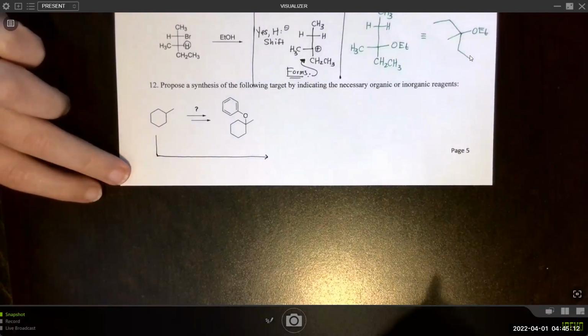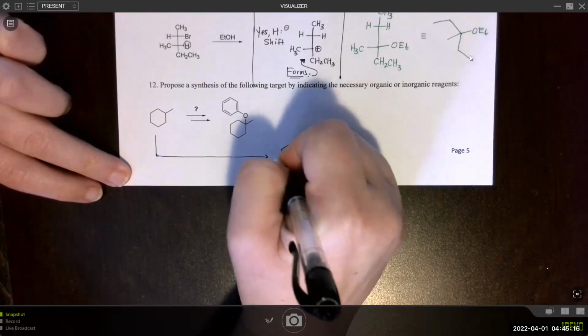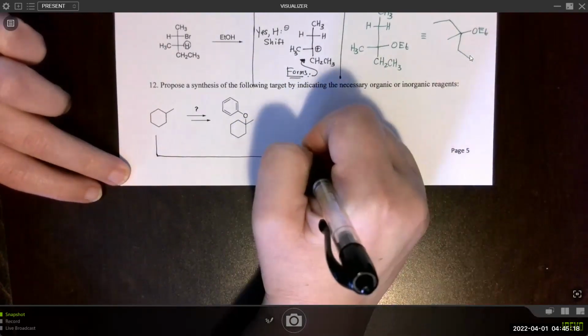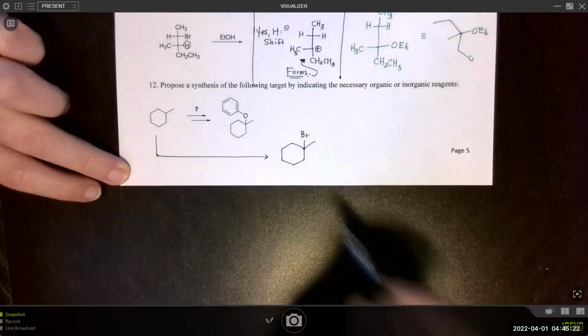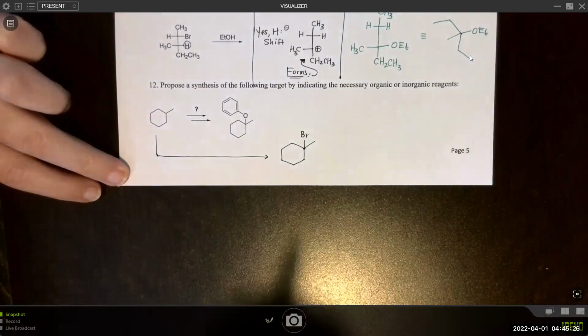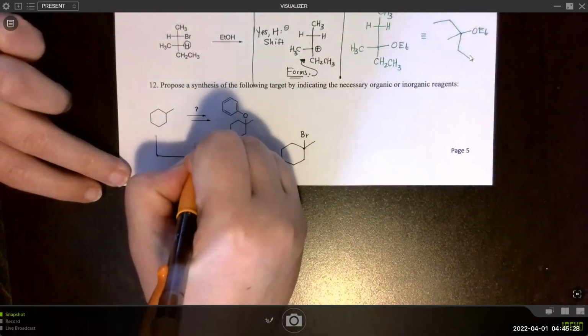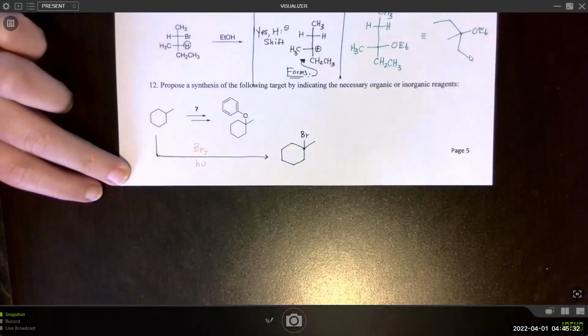You have no choice. You have to do a radical halogenation. And no matter where you want the bromine, it's going to go at the most substituted carbon. So that's something to note, right? We're going to do the radical halogenation reaction. The bromine will go on the most substituted carbon.